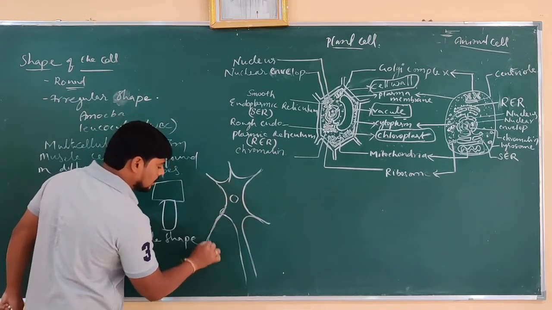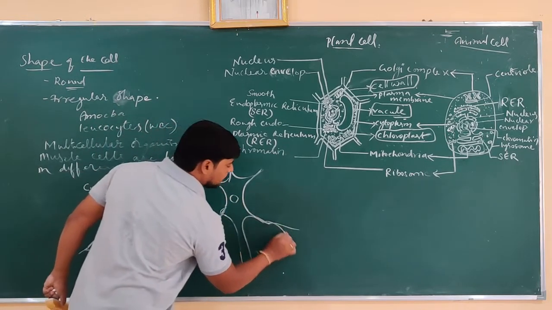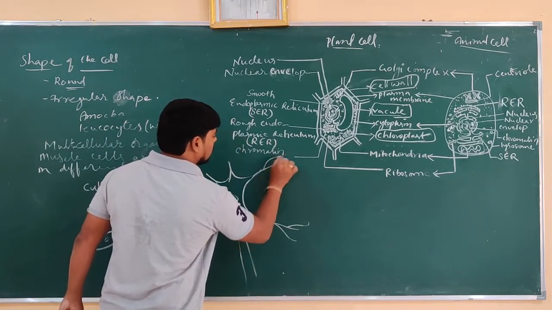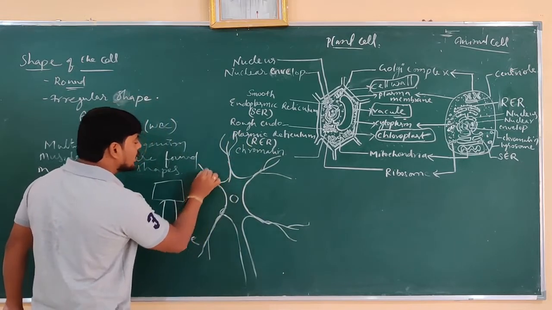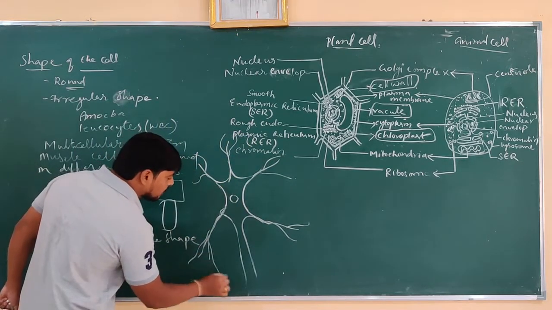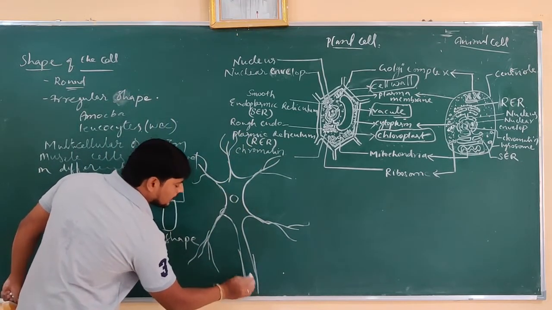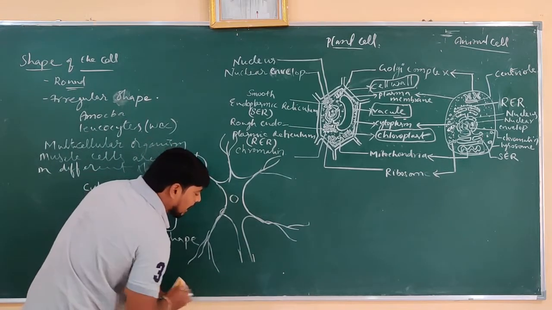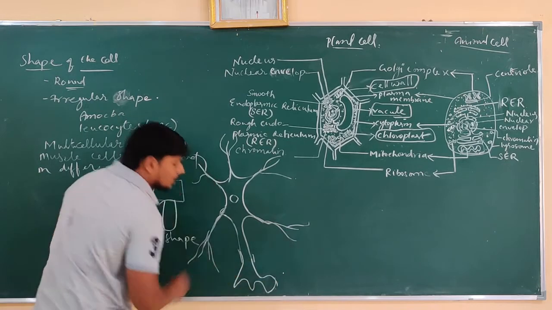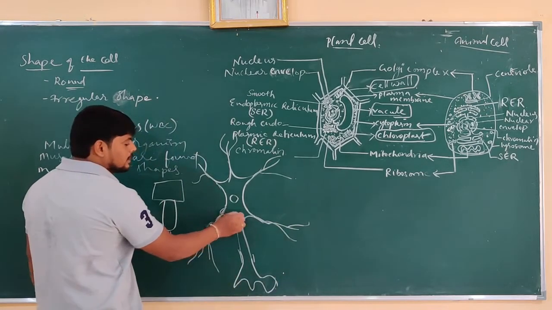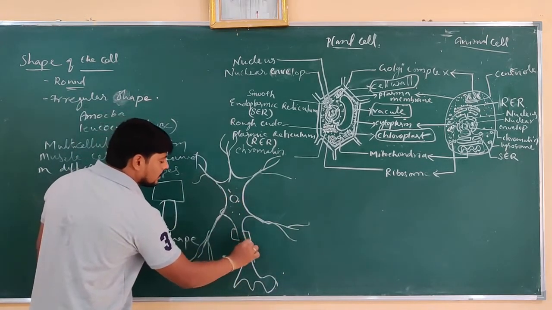Take the nerve cell. They have branches which are all connected together. And what is their function? To transfer information from one cell to another cell. So this is the nerve cell, which has branches.